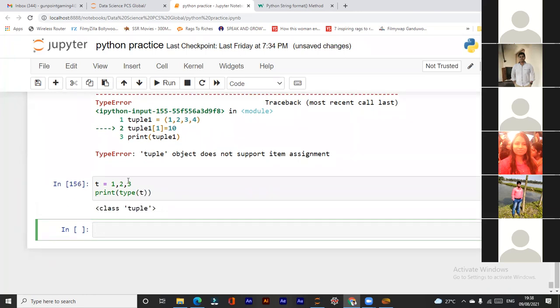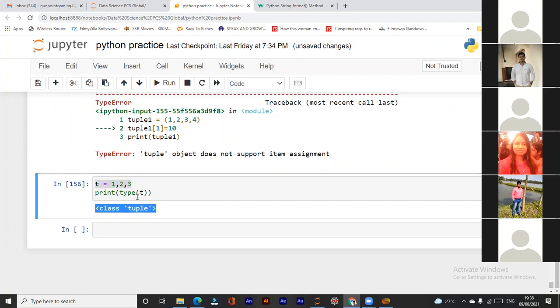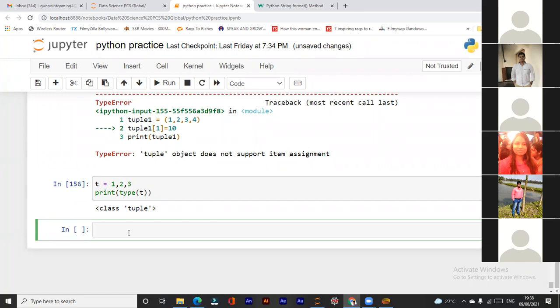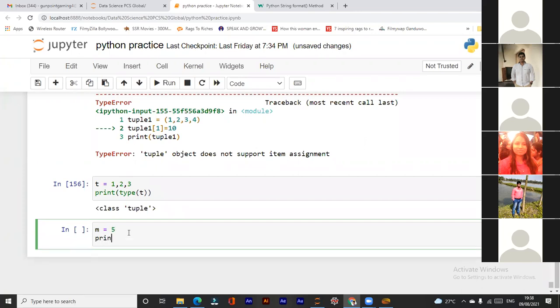Yeah, this is also a tuple, so we can write it without parentheses. Okay, right? Now let me create another tuple. 5. I am writing without parentheses, right? Single item is there. Now print type of M. What is the name of the tuple?